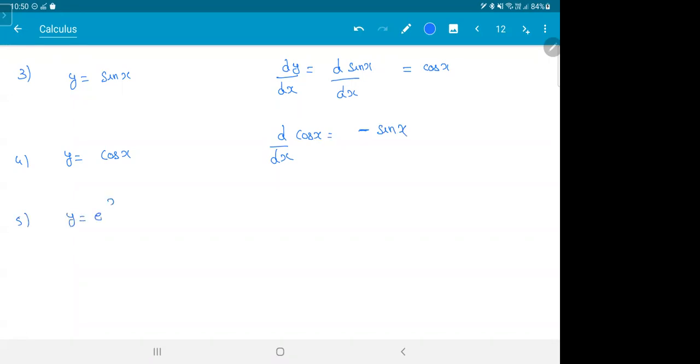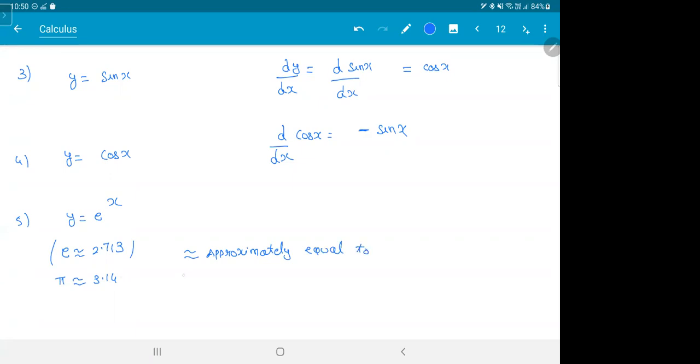Y is equal to e power x. E is just a number, 2.718, just like pi is a number. This curvy symbol means approximately equal to. So y is equal to e power x. This is an exponential.